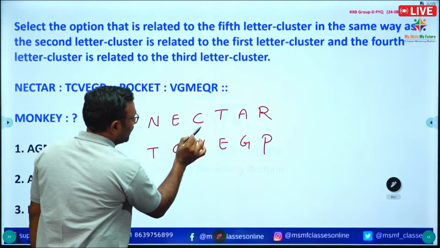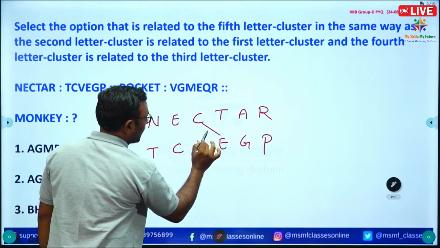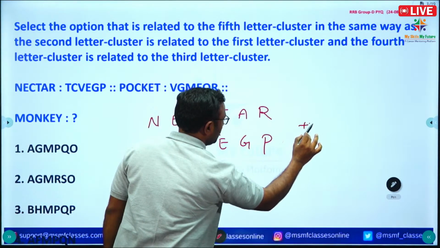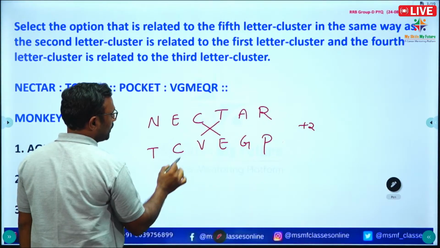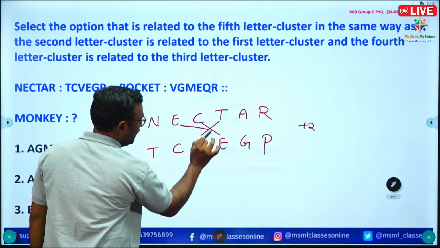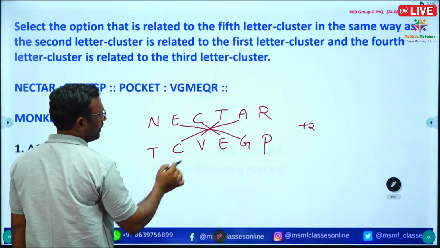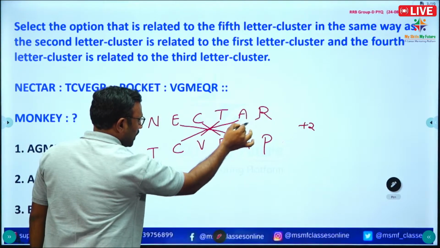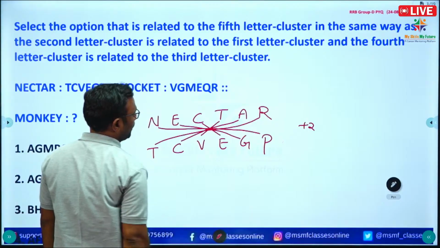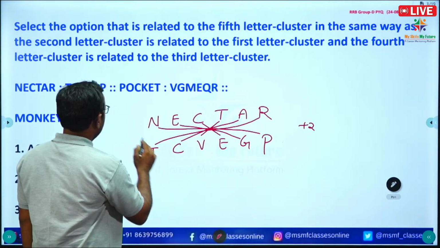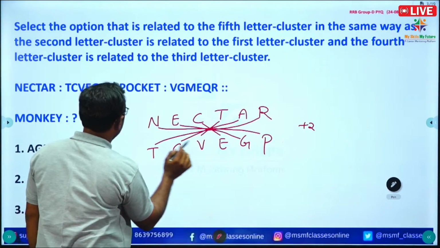See here, C, D, E, so plus 2 is written. And here T, U, V, also plus 2. And again E, F, G, plus 2. A, B, C, plus 2. So, I plus 2 we get T, N plus 2 we get P. So, here in the place of N they interchange the value plus 2.